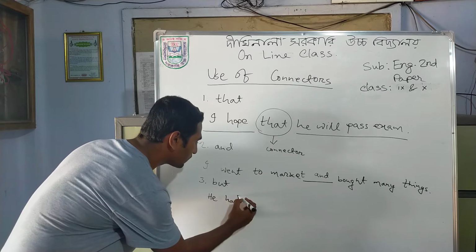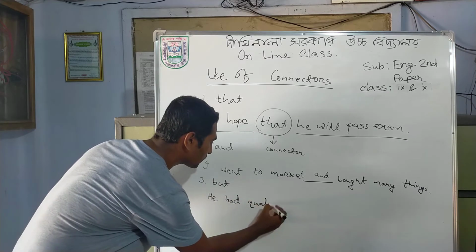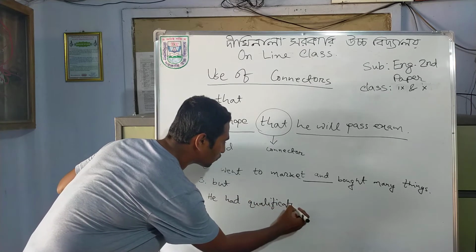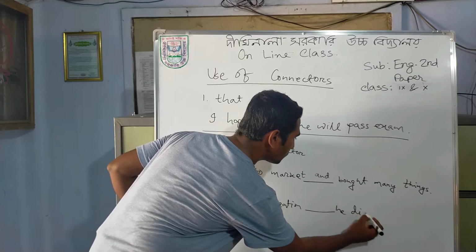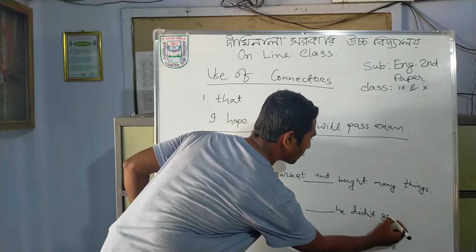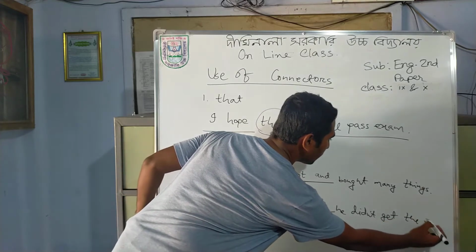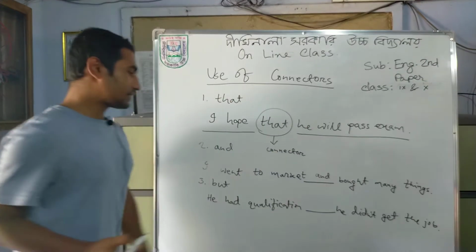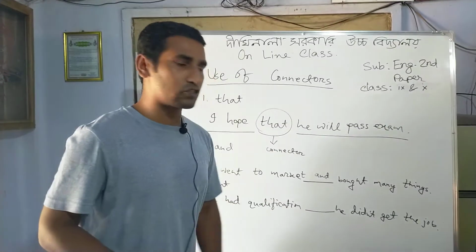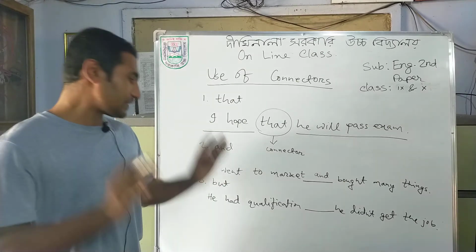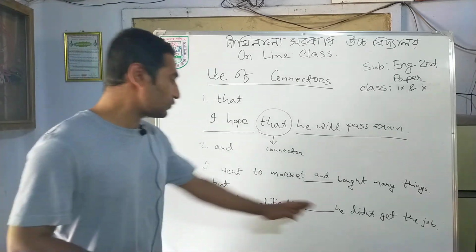He had qualification dash he didn't get the job. Here you can see he had qualification dash he didn't get the job. There are two portions of a sentence. So what can you use here?